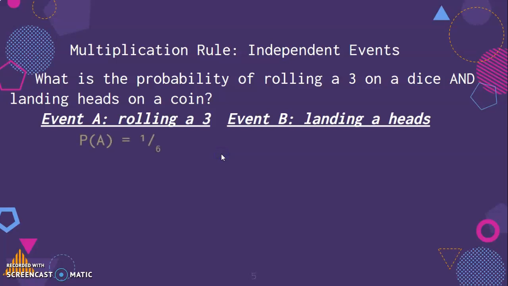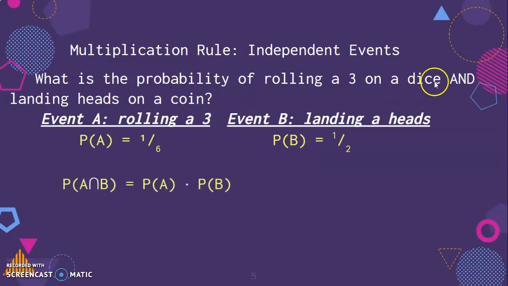So we'll deal with the probability of A, which is that one outcome is 3 out of the 6 types of outcomes we can have for a dice. Now the probability of landing on heads with a coin, there's only 2 outcomes with a coin, heads or tails. There's only 2 sides. So one of those sides is head over the 2 outcomes. So this is the probability of A, and that's the probability of B. And this question asks, what is the probability of both happening?